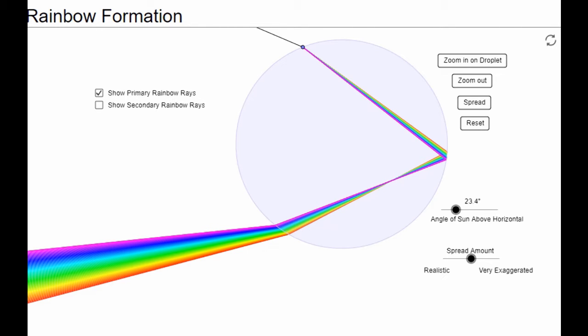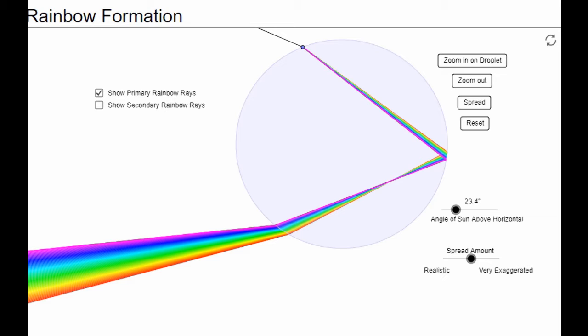To the observer, these colors reach at different angles. Because of the angles by which the colors are reaching the observer, in the primary rainbow the red color is on top and the violet color is at the bottom. This reaches at some angle and this reaches the observer at another angle.